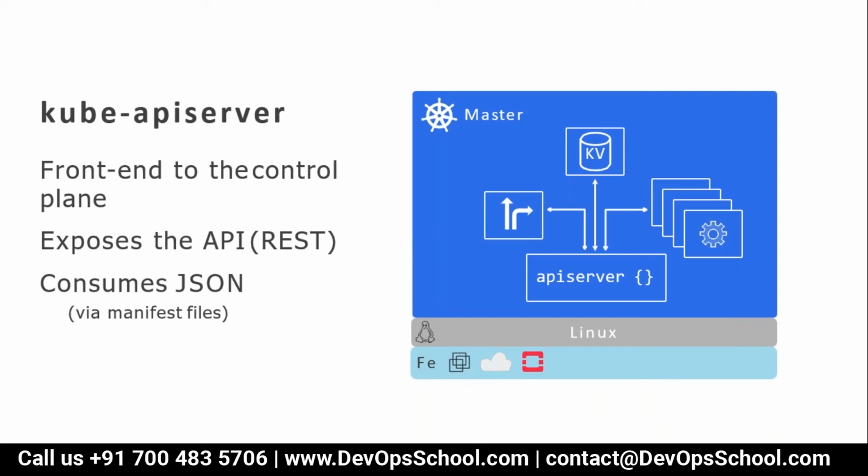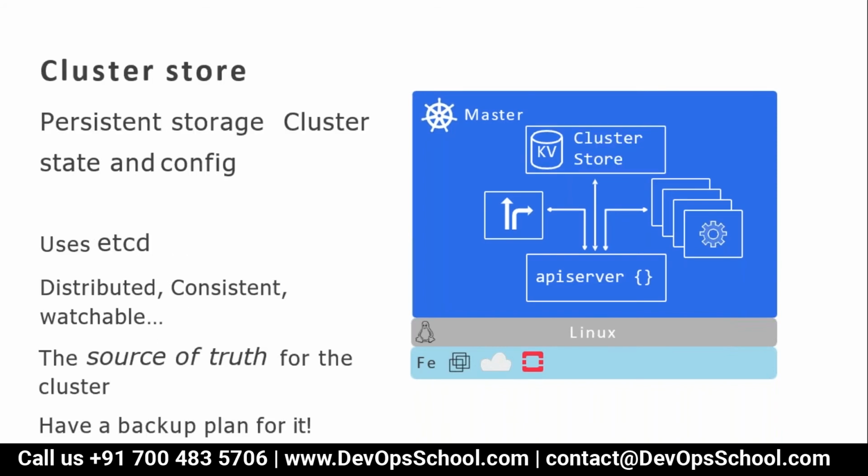Any external or internal communication happens through the API server alone. What is the second component? Storage, the cluster storage. Everything about the cluster is stored here. This is the persistent storage for the cluster, storing the cluster state and configuration files, powered by etcd.